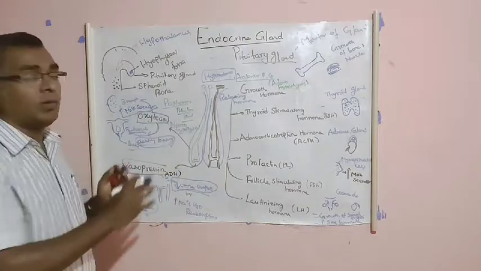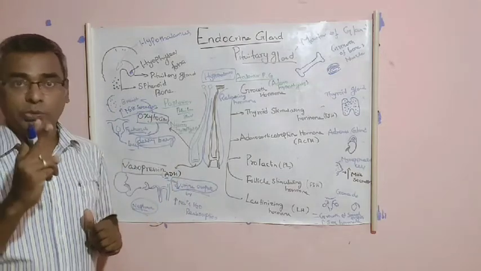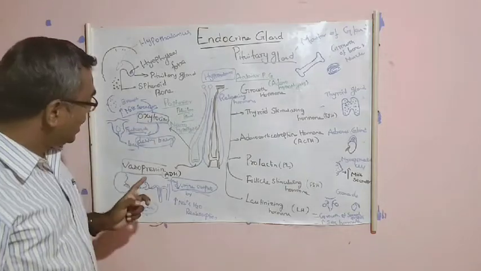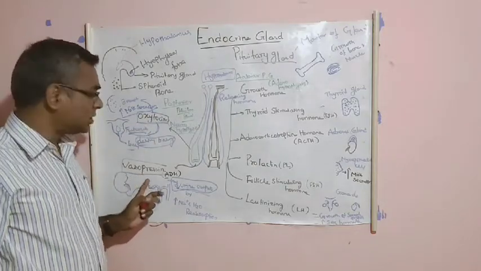This is about the posterior pituitary gland. The posterior pituitary gland secretes two hormones. The first hormone is oxytocin and the second hormone is vasopressin.